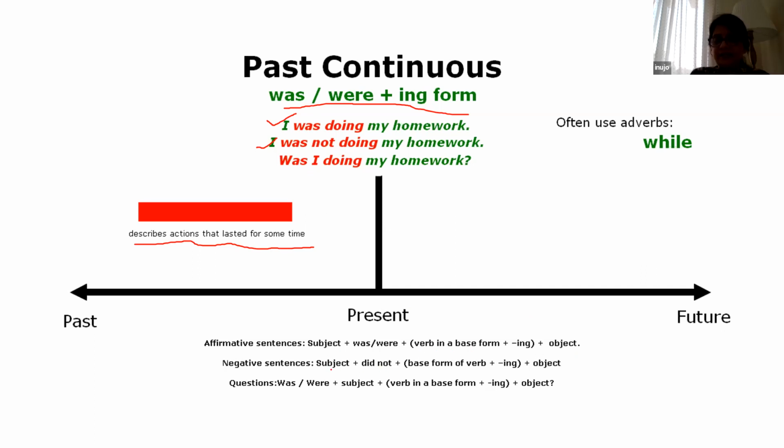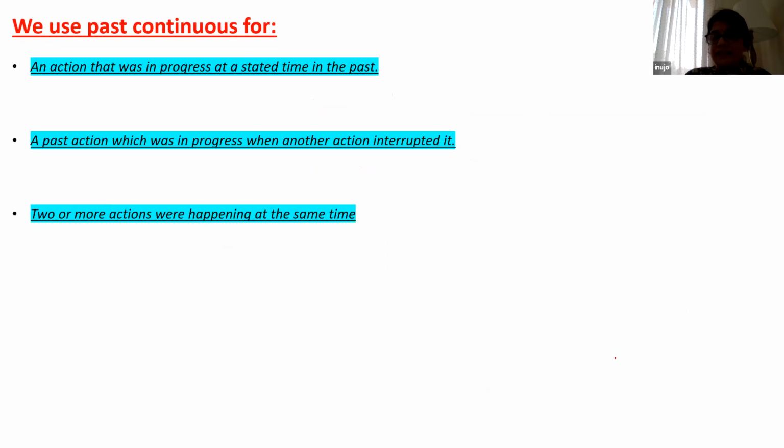Negative sentence: subject plus did not plus the base form of the verb plus ing plus object. Question: was or were plus subject plus your verb in the base form plus ing plus object. If you understand this format, then it is fine. Okay. Now let us see some examples.